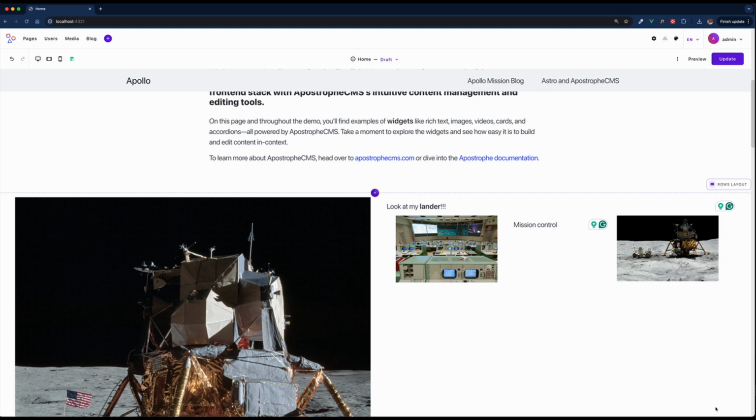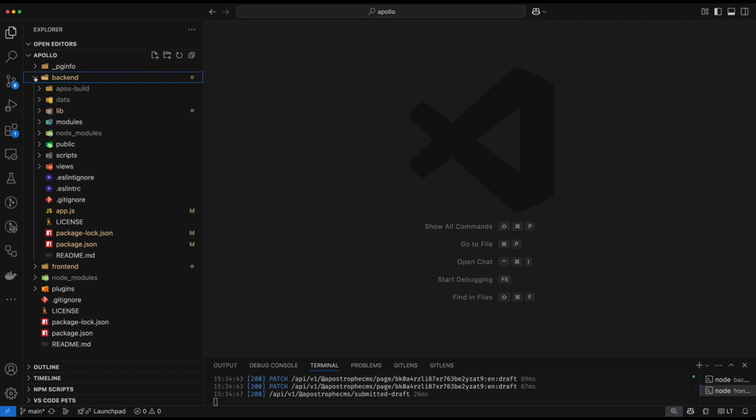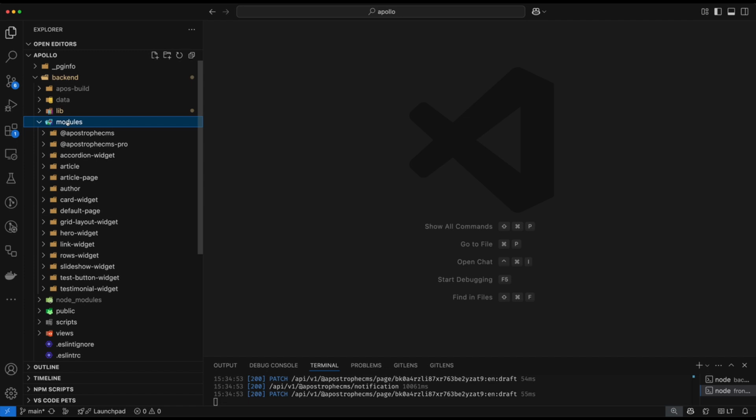Okay, so now we understand a little bit about what the layout widgets let us do. Let's go ahead and take a look at how the backend implementation was created. Opening up our backend folder, again, for the ApostropheCMS project, most of the code is going to be in the modules folder. We're going to look in the next video at an example of where we've moved some of that code out. Actually, I think in this one. So most of our code is going to be in the modules folder.